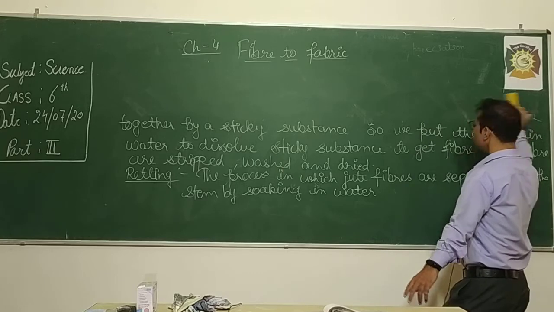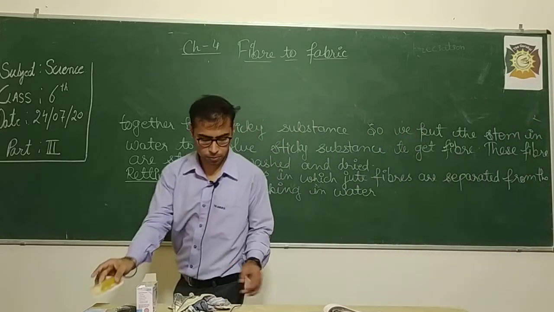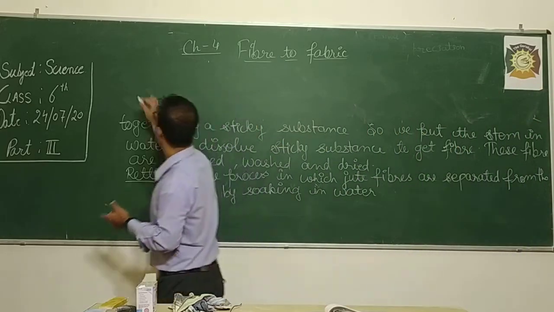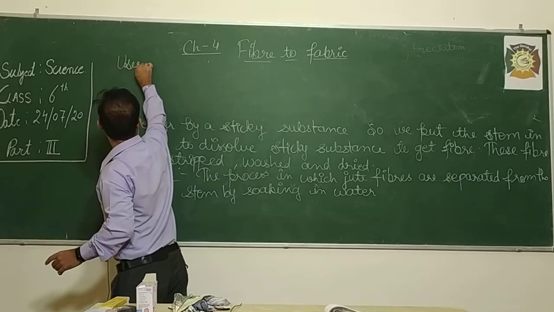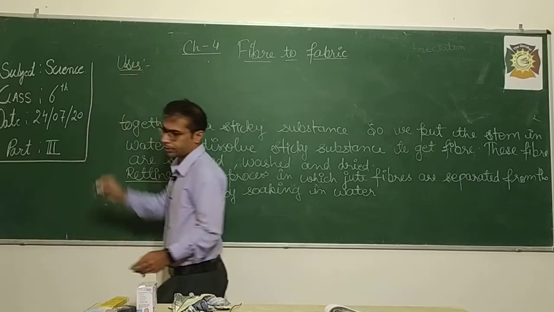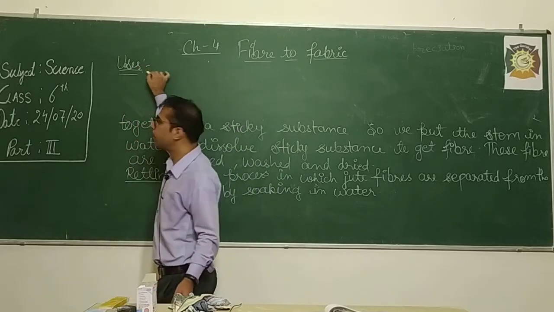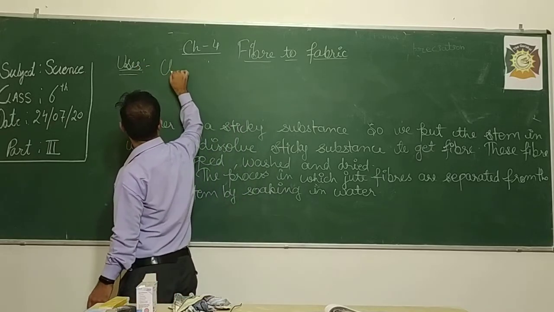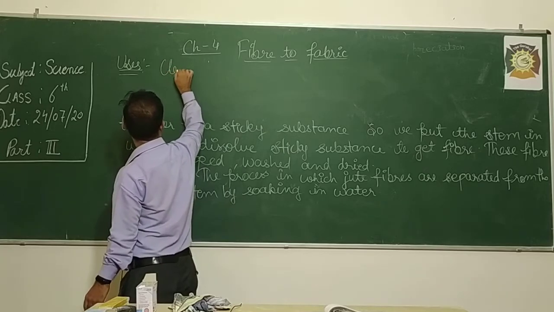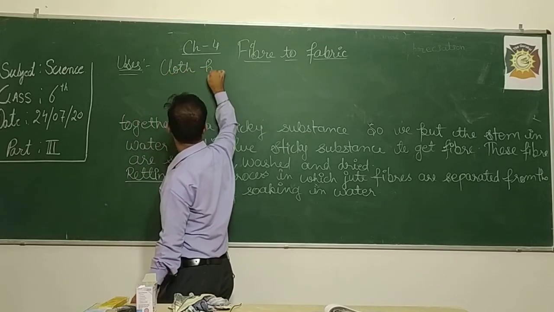Okay, now last of this, uses of jute fiber. The uses of jute fiber: it is used to make bags, cloth bags usually.